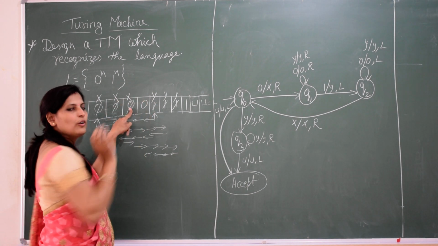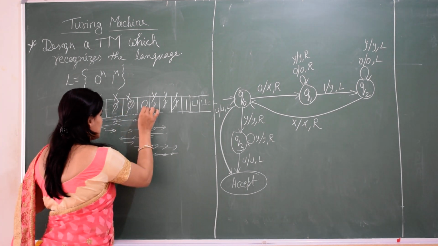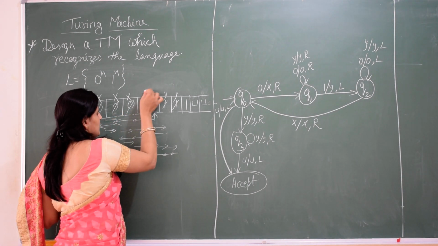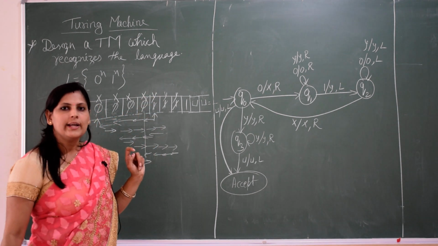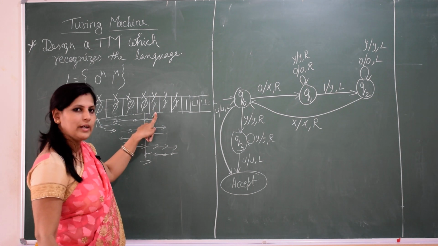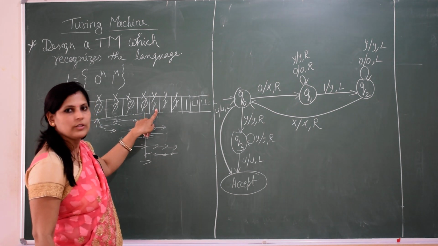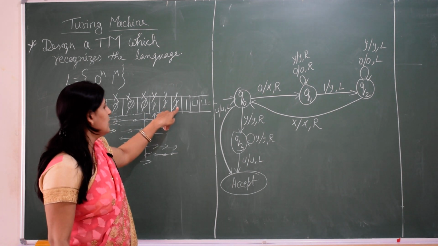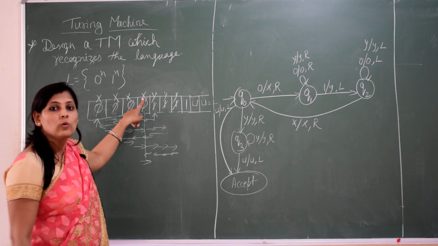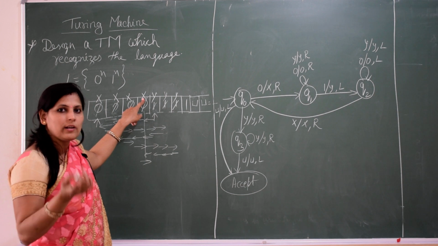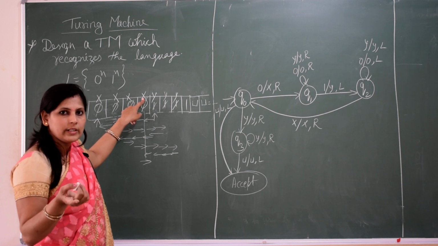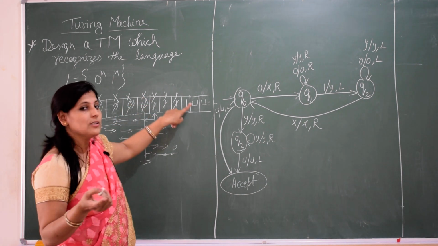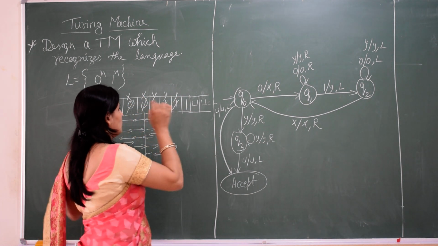It will move to right side from here. This is my 0. It will convert it into X. Now next is what? Y. Immediately after this we got Y. Then we have next Y, again Y. We are searching for 1, not Y, because Y is already a converted 1. So for this corresponding X we are searching for 1.